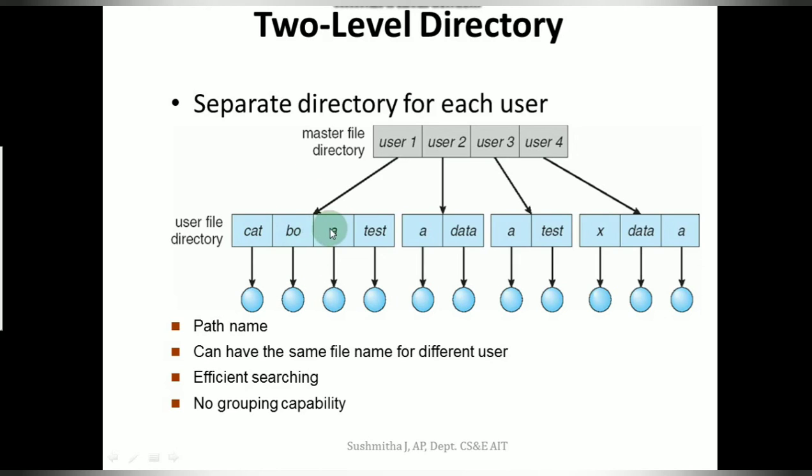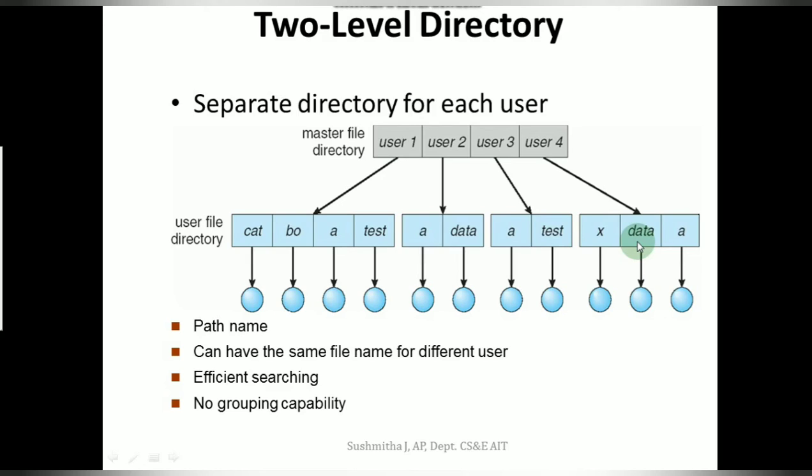Different users may have the same file name. You can notice here there is a file A that is a part of user 1, user 2, user 3 as well as user 4. So the naming issue that we had previously is no more an issue here because each user is grouped. So the naming issue and the grouping issue that we had previously is eliminated here.